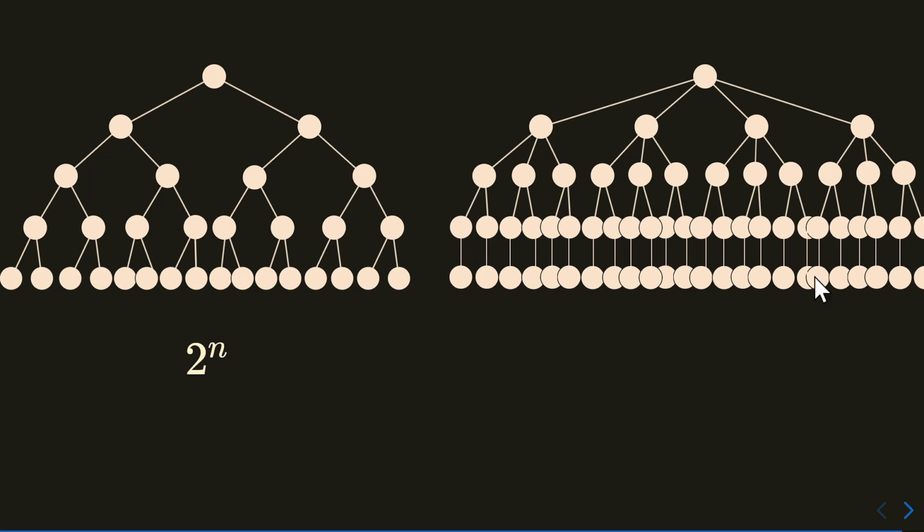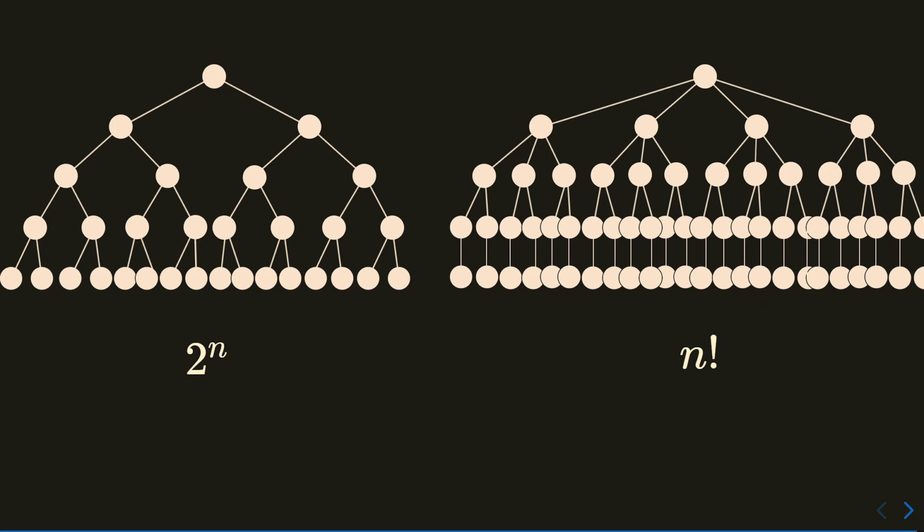You have a lot more nodes to evaluate here. I can't even draw them properly because this is permutations. This is n factorial. This is 2 to the power of n. This is combinations. So of course you're going to have to evaluate a lot more combinations, well, permutations, if you do it using the first method, because again, you are evaluating permutations, not just combinations.